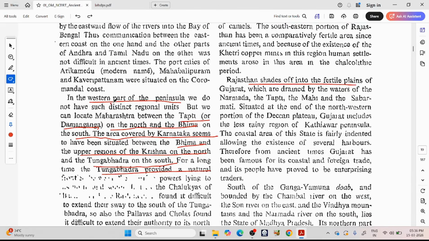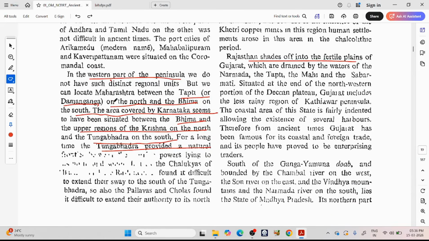So you can see they are talking about the whole India. They started with northwest direction, northern India, eastern India, southern India, eastern southern India, western southern India. Then they are moving to Gujarat. So they are covering all areas one by one, how each area developed and how each area got the shape it is in today's times.